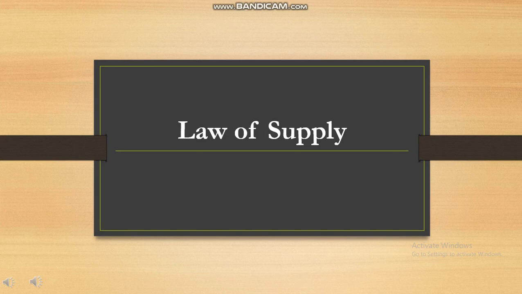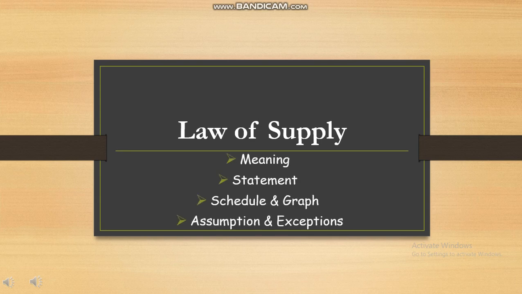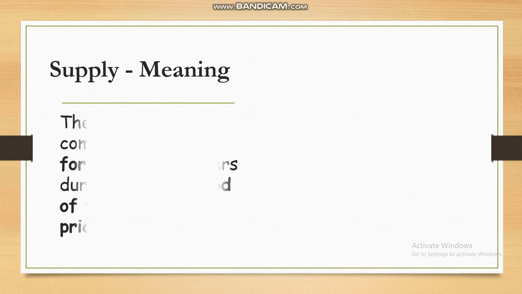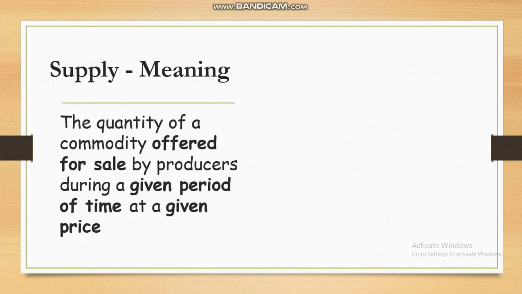Today we are going to be doing the law of supply, under which we'll do the meaning, statement, schedule and graph, and the assumptions and exceptions to the law. So let's begin. What is supply? Supply is nothing but the quantity of a commodity offered for sale by a producer during a given period of time and at a given price.